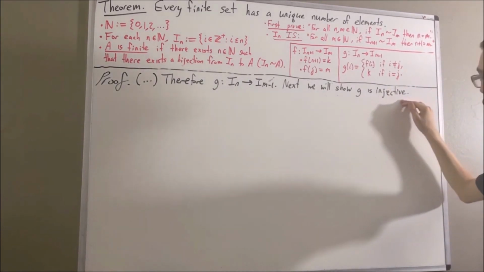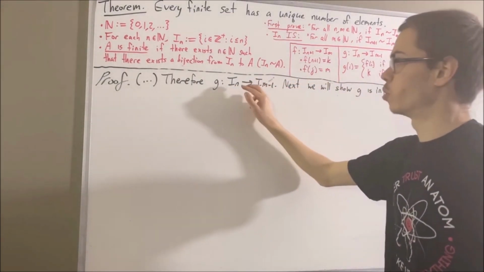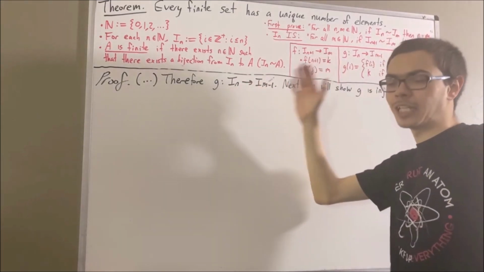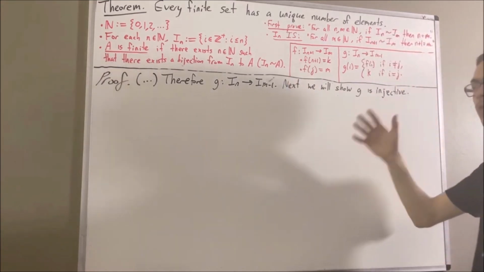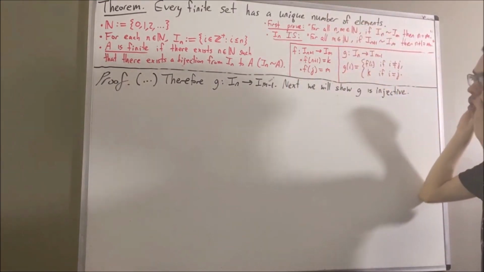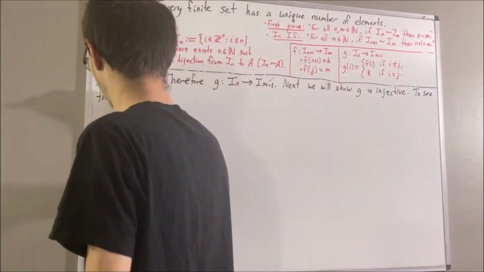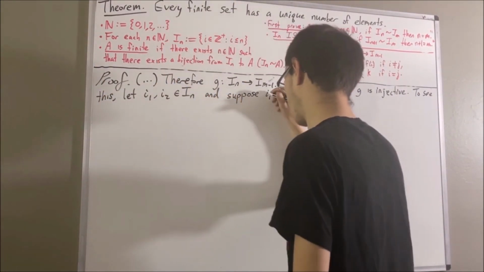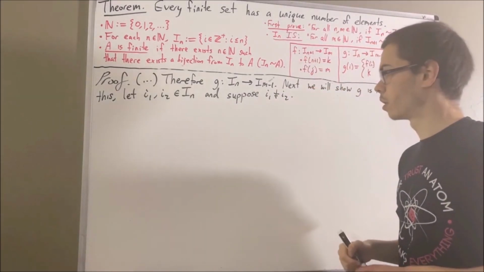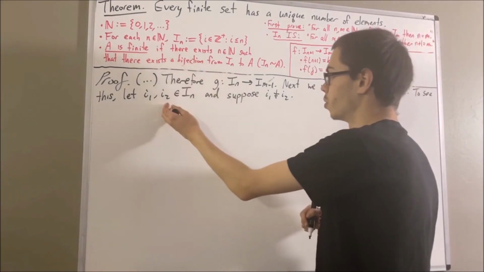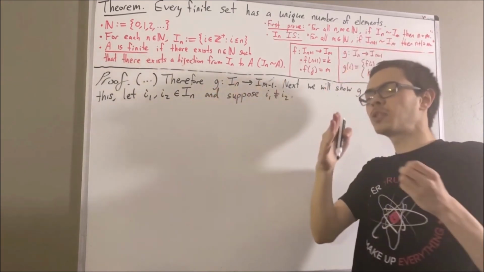And to show g is injective, we're going to show that for every two elements i1 and i2 in I_n, if i1 is not equal to i2, then g of i1 is not equal to g of i2. So to prove that, give me two arbitrary elements i1 and i2 of I_n, and suppose i1 is not equal to i2. Our whole goal is to deduce that g of i1 is not equal to g of i2. Now, since i1 and i2 are elements of I_n, surely they are both elements of I_{n+1}, but not equal to n+1.